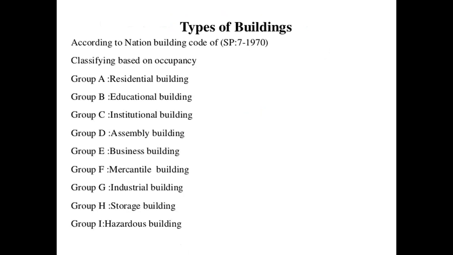The types of buildings according to National Building Code SP 7, 1970, classified based on occupancy: Group A residential building, Group B educational building, Group C institutional building, Group D assembly building, Group E business building, Group F mercantile building, Group G industrial building, Group H storage building, Group I hazardous building. Each and every classification will have specific functions, so we are going to discuss them one by one.